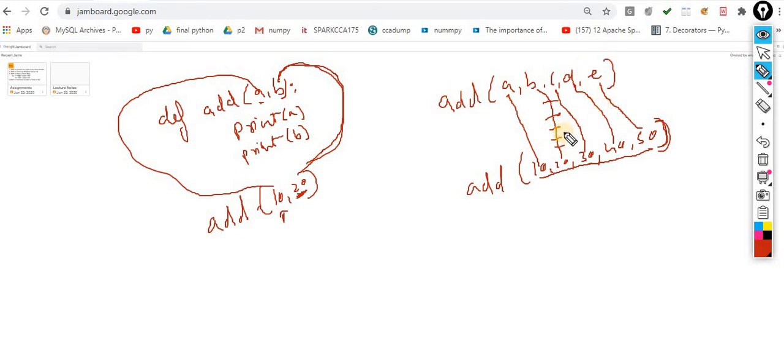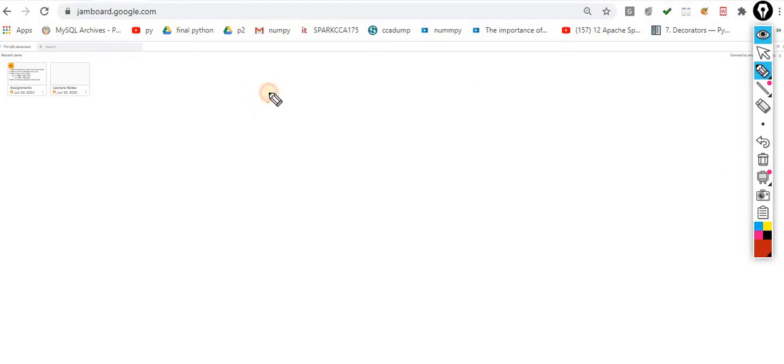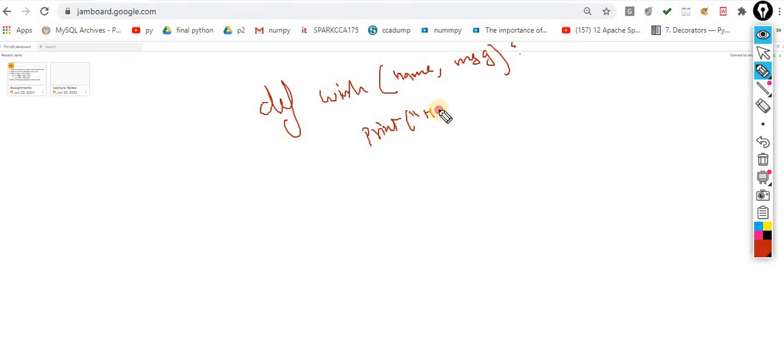The next one is your keyword arguments. Now understand it. I use def wish. This is my function name, and I am taking two arguments. The first argument is name, and the second one is message. Now I am printing hello, name and message.